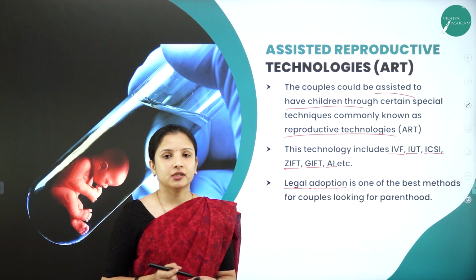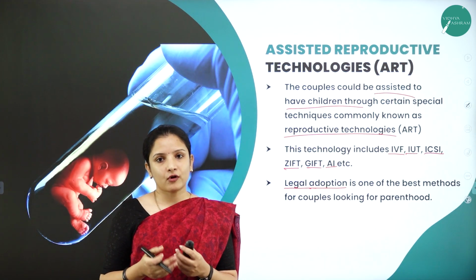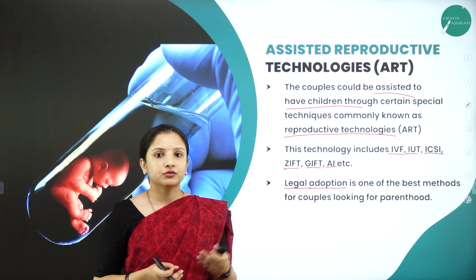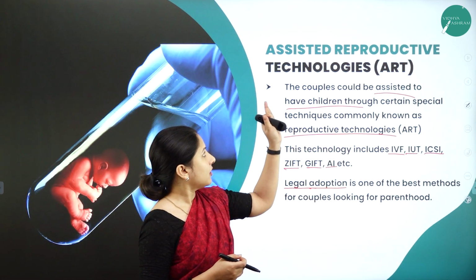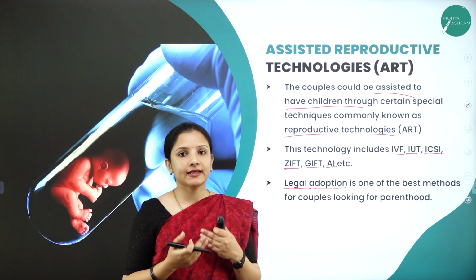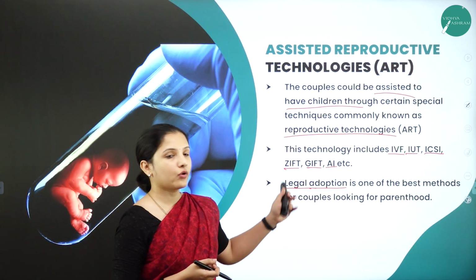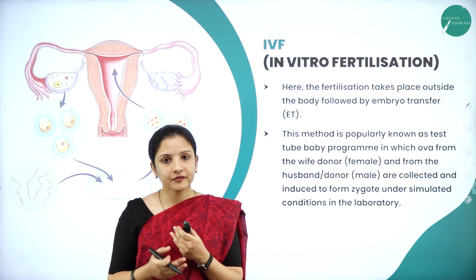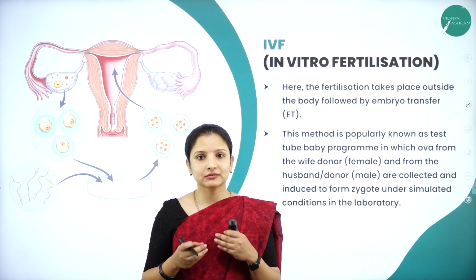So legal adoption is the best method for couples who are looking to increase their family or looking for parenthood. So those couples who are not interested in adopting these assisted reproductive technologies or who have failed to bear a child in spite of undergoing treatments using these technologies, they can always go in for legal adoption. So we shall study about the different assisted reproductive technologies that are there in today's world.